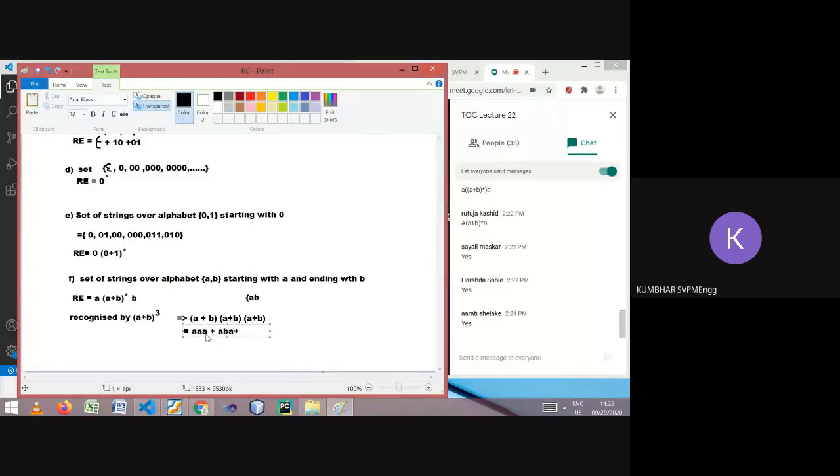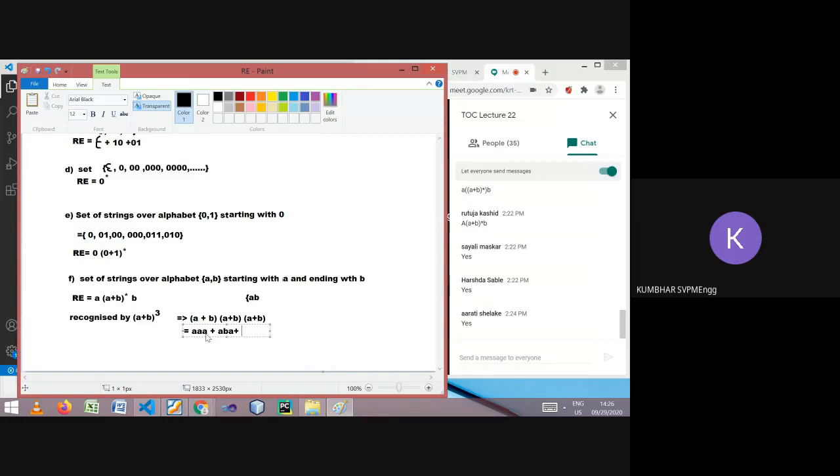Are you getting me? Yes. So like this, a total of 8 combinations can be made using this A or B. That will be the set of strings recognized by (A+B)^3.